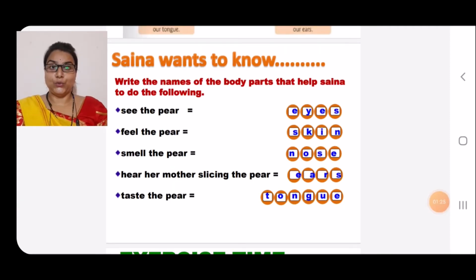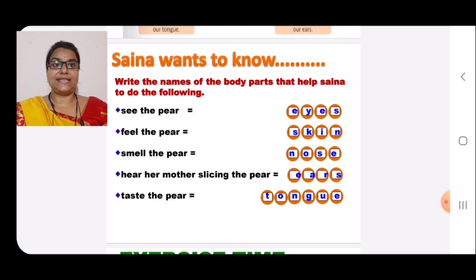Saina wants to know. Now let us see what Saina wants to know. Write the names of the body parts that help Saina to do the following things. Let us help Saina. Come on. See the pear. Can you tell me which sense organ? Eyes. Which sense organ? Eyes.